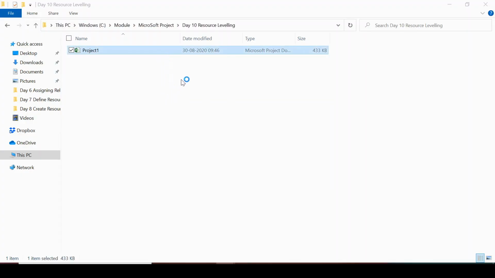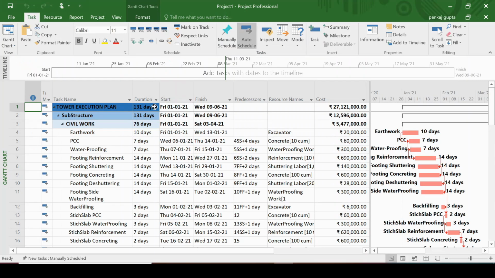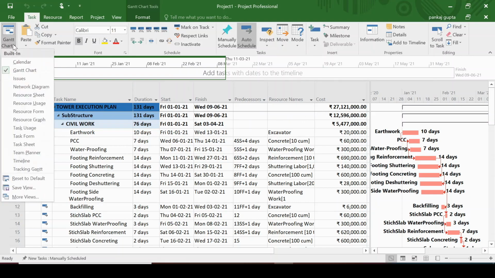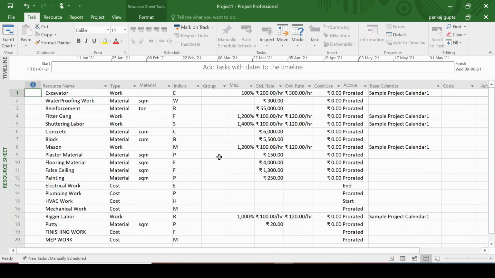Now let us begin resource leveling in the sample project that we have created. Now this is the project which you have created. If you go to the resource sheet, here again you change these values which we changed in the last session based on the maximum values.